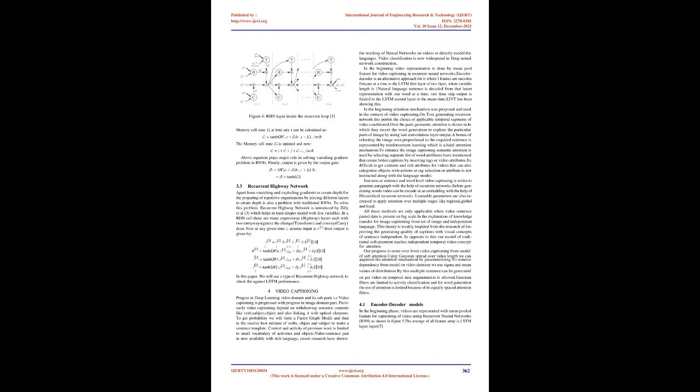LSTM, long short-term memory network. The long short-term memory, LSTM, architecture was proposed by Hochreiter et al. for tackling the vanishing and exploding gradients issue. It deals with cell states and gates. There are different types of gates which are used to monitor the flow of information within the cell. The names of the gates are the forget gate, the input gate, and the output gate.